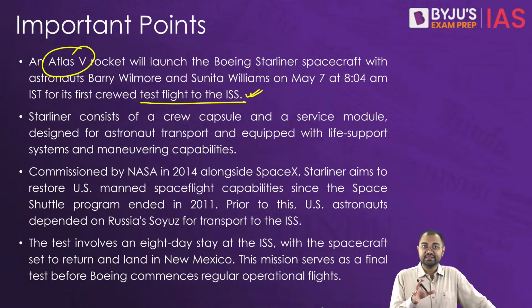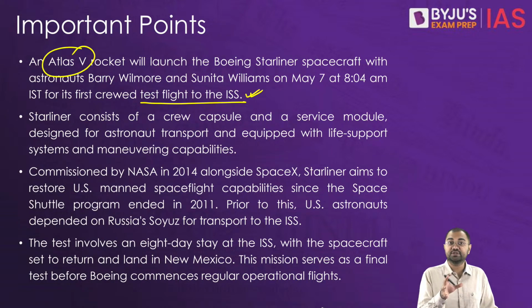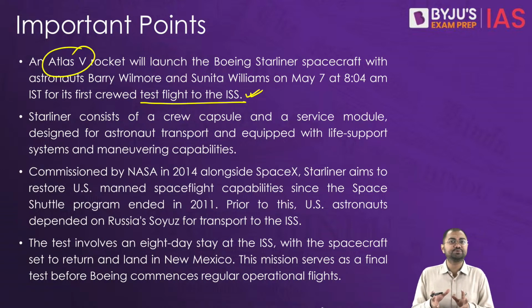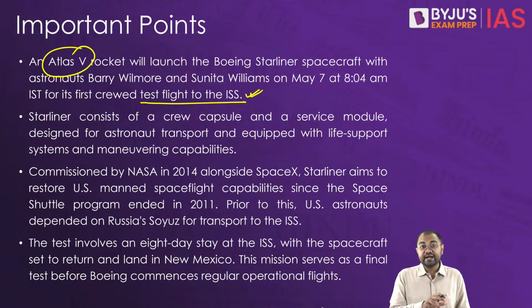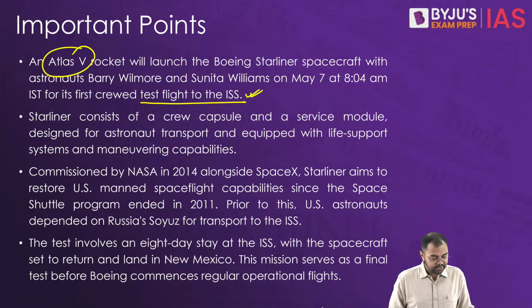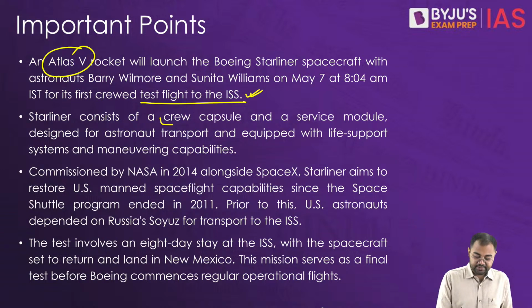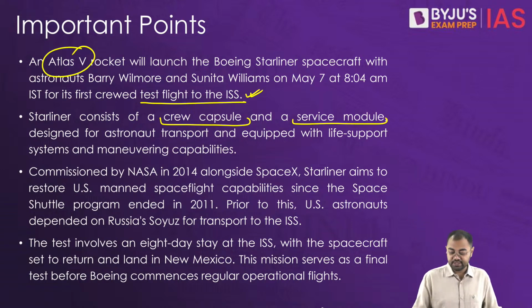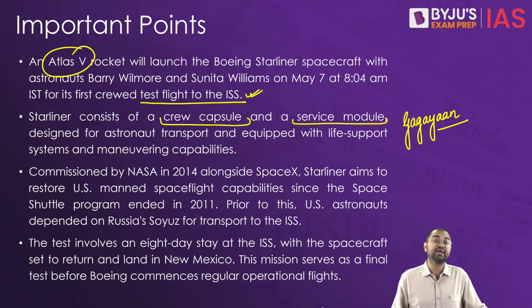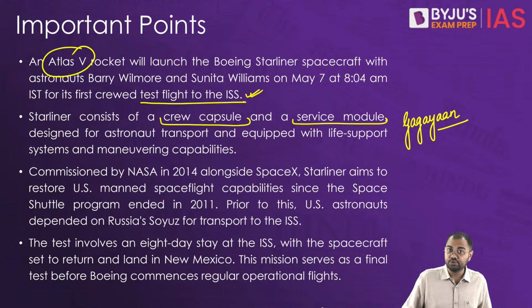This Starliner is a spacecraft which is intended for astronaut transport, and it is composed of a crew capsule for astronaut accommodation and a service module which is equipped with the life support systems and maneuvering capacities. So we know about this. We have learnt about these modules even in the context of our own Gaganyaan mission, that how these two modules will be carried out in the Gaganyaan mission also.